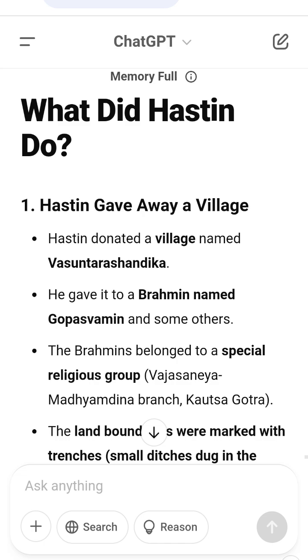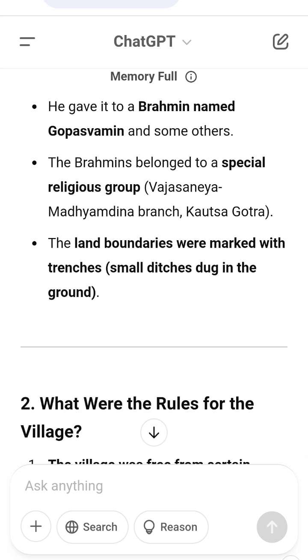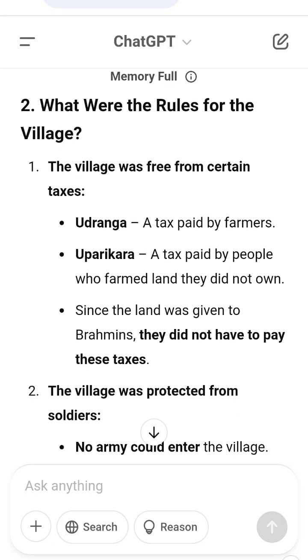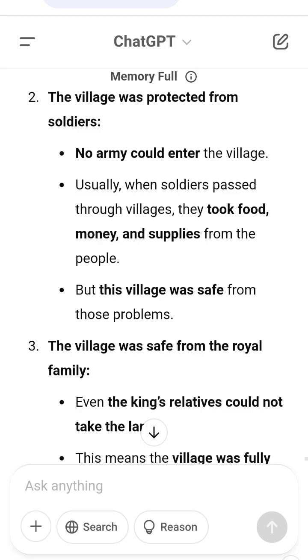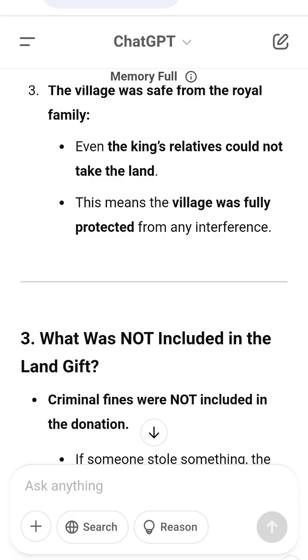Kumaragupta II was a real emperor, proven by his coins and the copper inscription. Hastin was a smaller king under Kumaragupta II. Hastin donated a village to Brahmins. The village was free from taxes and military problems. The government still kept fines from crimes because they needed money for law enforcement.